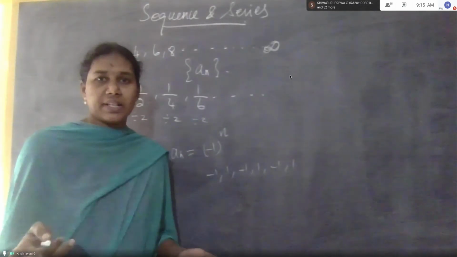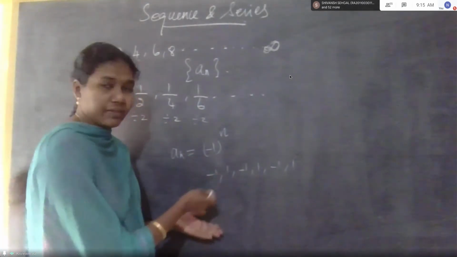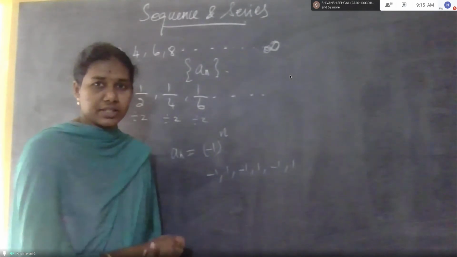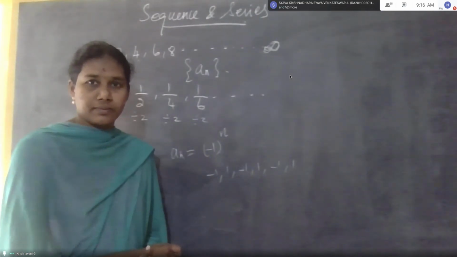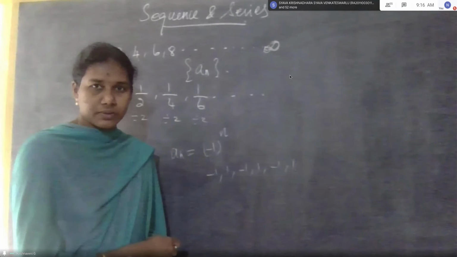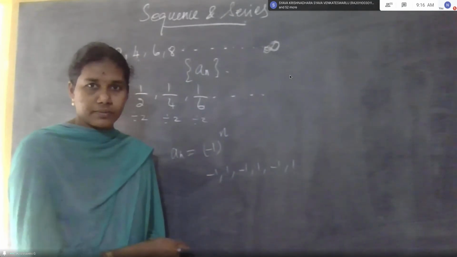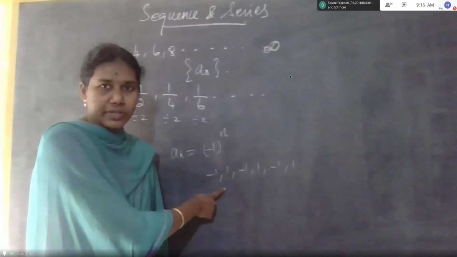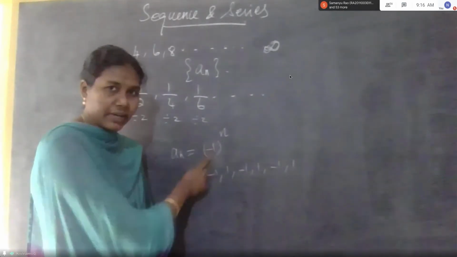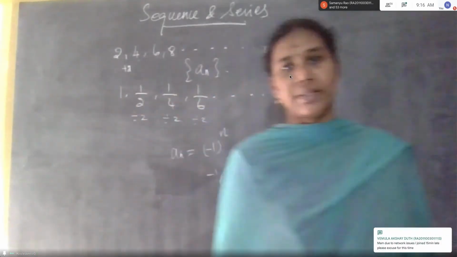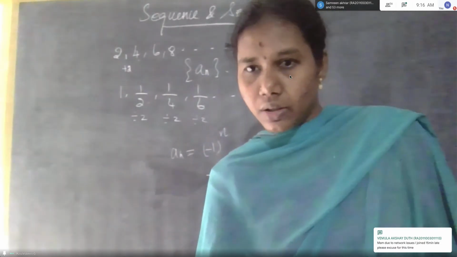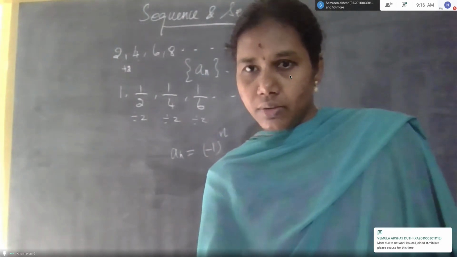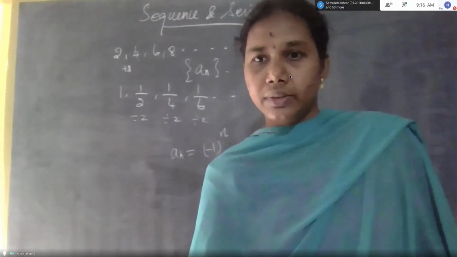You cannot say whether the sequence is convergent or divergent. Understood? Yes, ma'am. Guys, is it clear? Oscillating sequence. Minus 1 to the whole power n is an oscillating sequence. Okay, next.